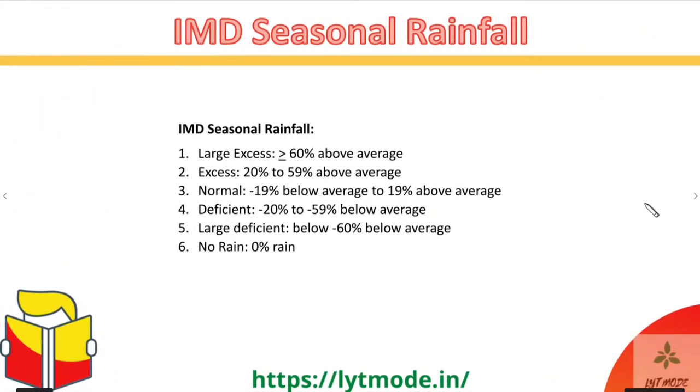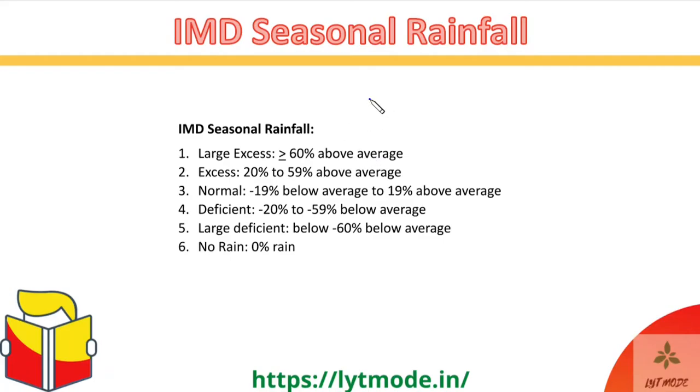Okay, so next is the IMD seasonal rainfall. IMD has classified rainfall into 6 types. You must have heard these basic terminologies, like the IMD has said that the rainfall will be normal this year, it will be deficit this year, there will be an excess of rainfall this year. So all of these are definitions given by the IMD.